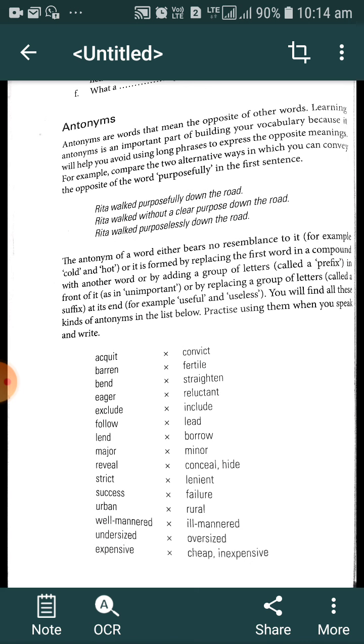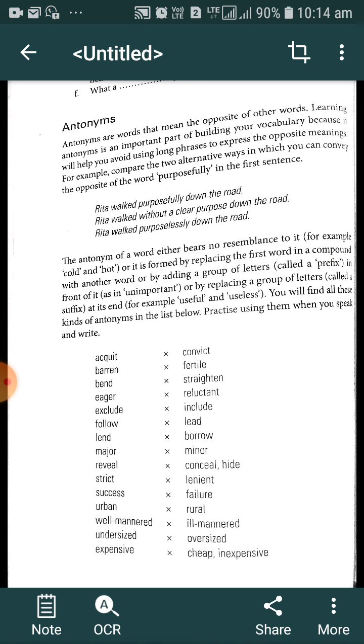So, here I have given some groups of antonyms. Acquit, the opposite of acquit is convict. Barren, you know, barren means land where we cannot grow plants or crops, and the opposite is fertile. Bend, the opposite of bend is threaten.